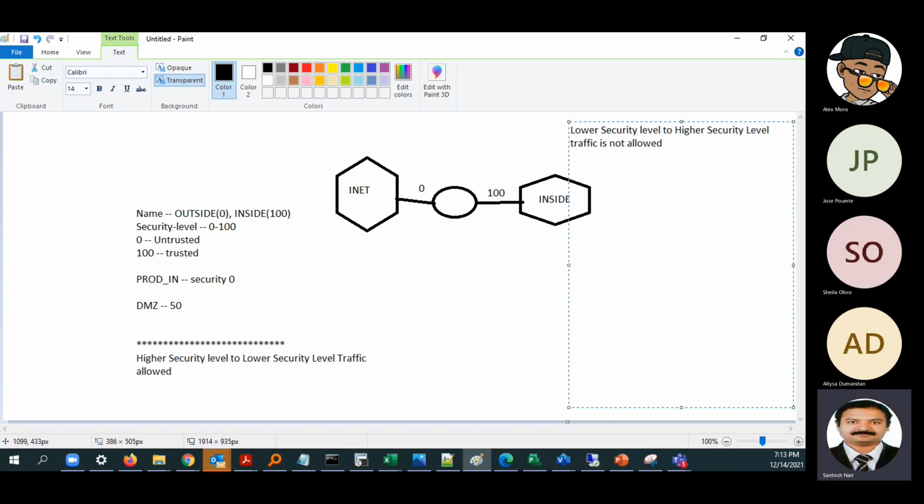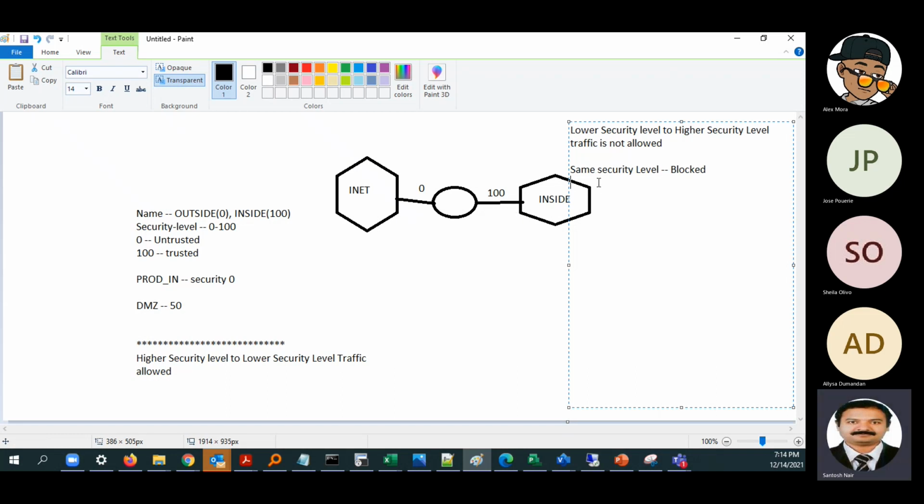And the third one: suppose we have two interfaces with the same security level. By default it is denied, blocked. If it is on the same security level, it will be blocked, and we have to explicitly allow it. If we have configured two inside interfaces and traffic goes from one inside interface to the other, the traffic will be blocked.